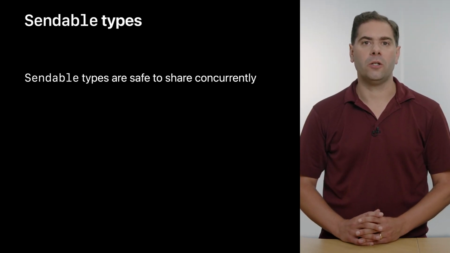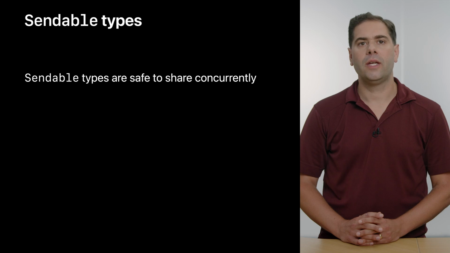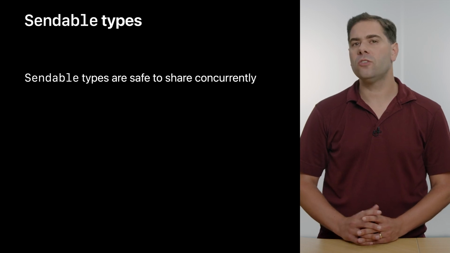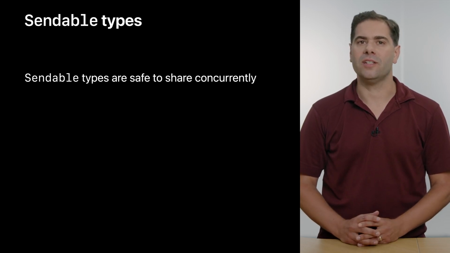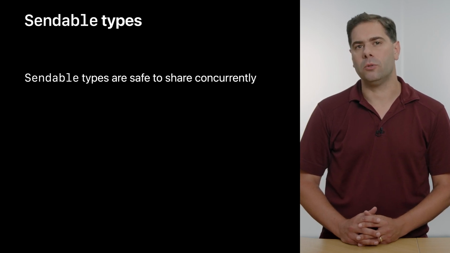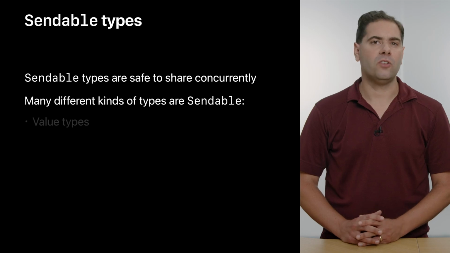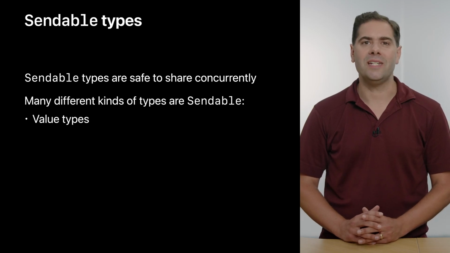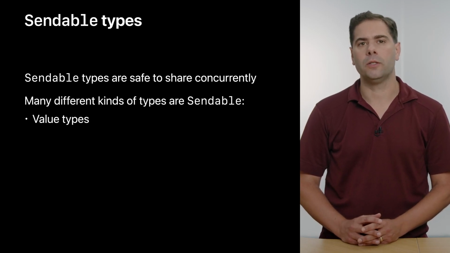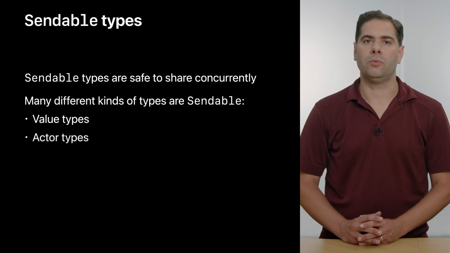A sendable type is one whose values can be shared across different actors. If you copy a value from one place to another, and both places can safely modify their own copies of that value without interfering with each other, the type can be sendable. Value types are sendable because each copy is independent, as Dario talked about earlier. Actor types are sendable because they synchronize access to their mutable state.